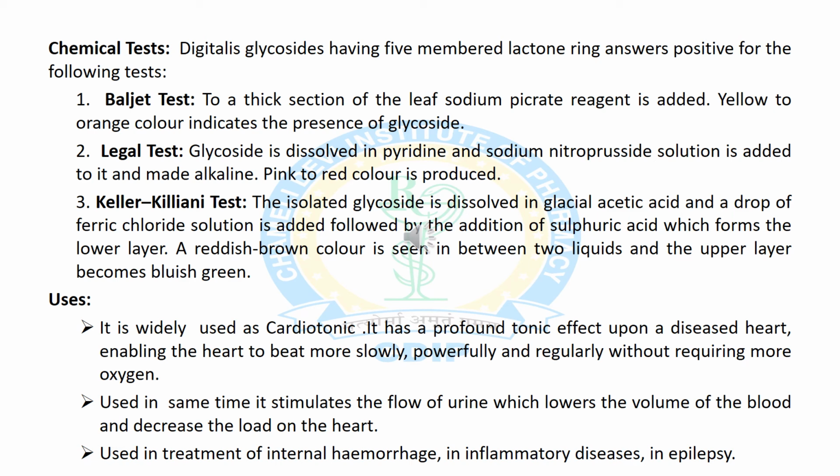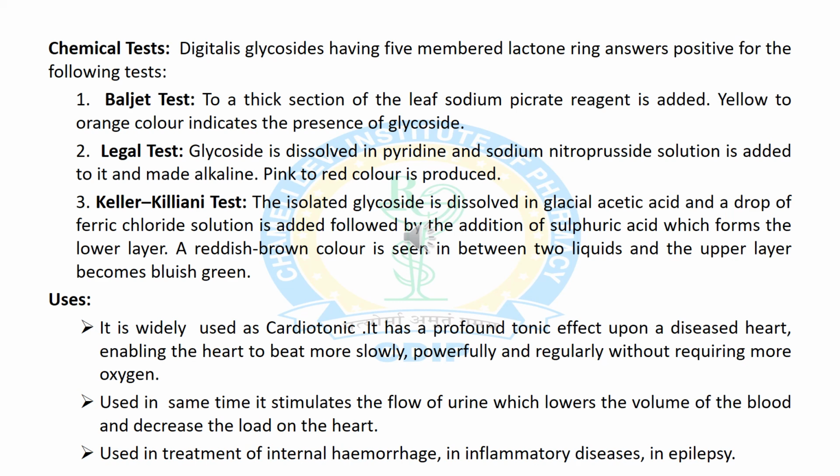Third test is the Keller-Kiliani test. First of all we prepare a solution of glycoside and dissolve it in glacial acetic acid, then add ferric chloride solution drop-wise, and after that we add sulfuric acid. It shows a reddish brown color layer, and after that we can observe the upper layer with a bluish green color.